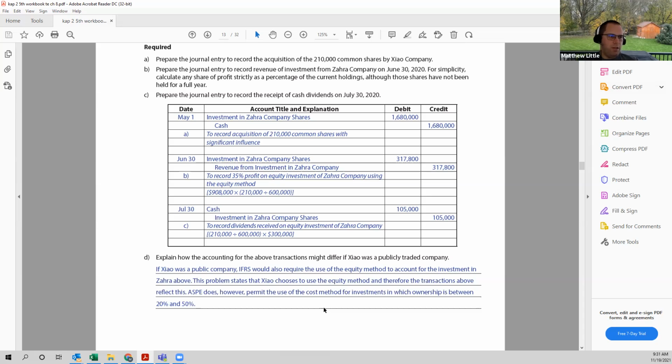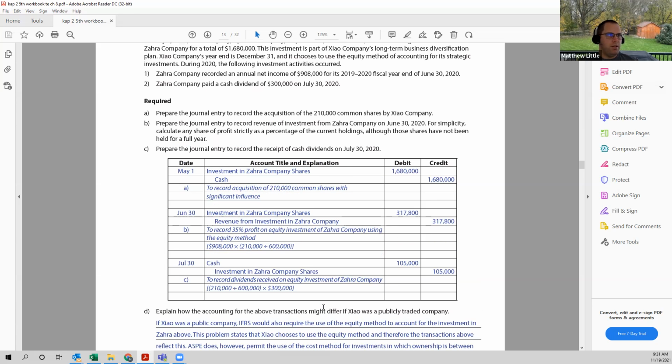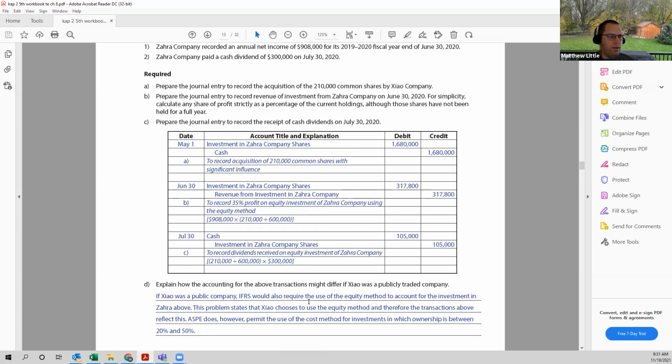Now the next part says, how would the accounting for the above transactions differ if they were a publicly traded company? Because up above, it said they were a private company. So if they're a public company, IFRS would also require the use of the equity method to account for the investment in Zahara above. However, they already chose to use the equity method, and therefore there would be no difference in the journal entries. Now, ASPE, being a private company that they are, would allow the cost method in which ownership is between 20 and 50, and they are below 50, they're at 35%. So because they're a private company, they could have chosen either, but in this case, they chose equity.